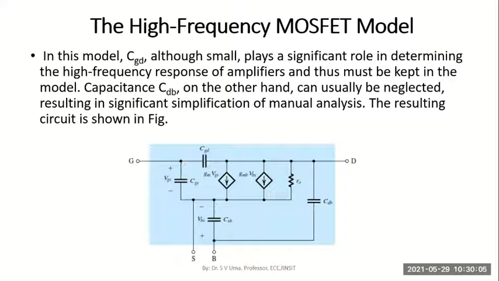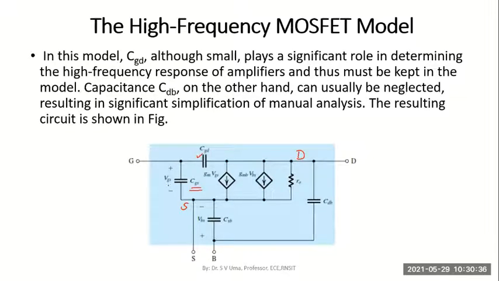So we have just considered what all happens. See, between the gate and source, there is a capacitance CGS. Yes or no? This is the gate terminal. This is the source terminal. And this is the drain. So between gate and source, there is a high frequency capacitor CGS coming into picture. Between gate and drain, there is a capacitance CGD coming into effect.